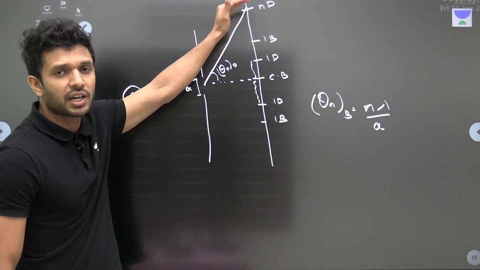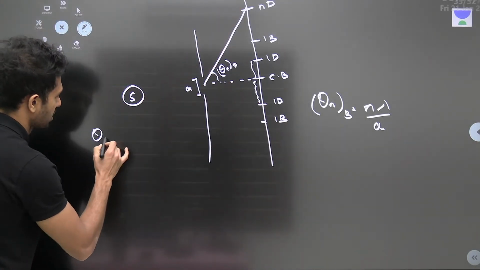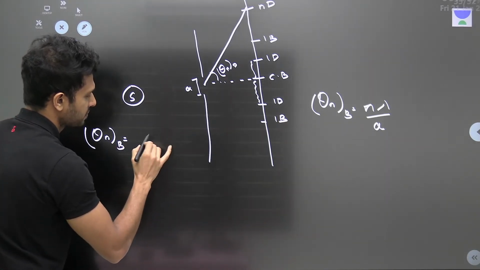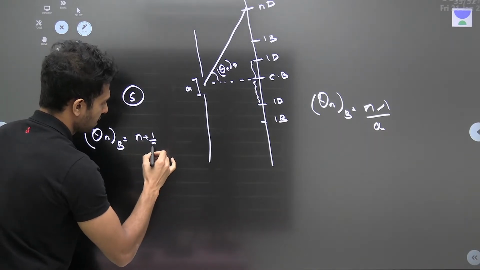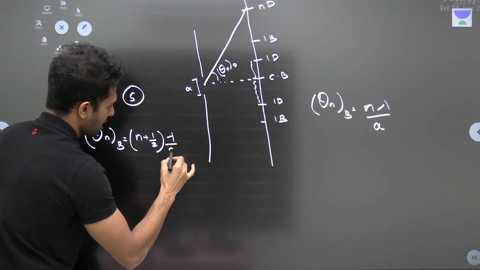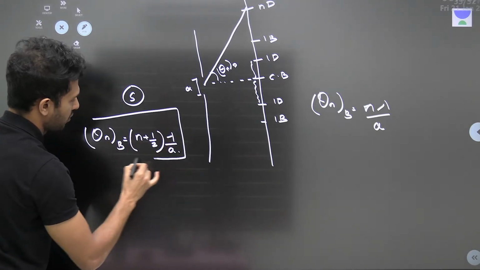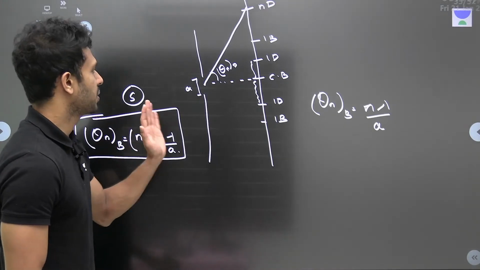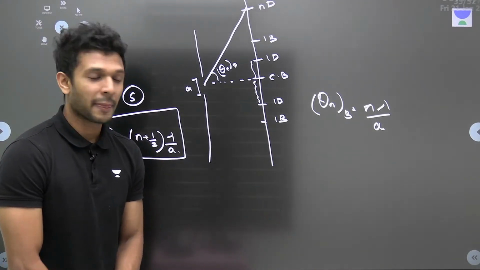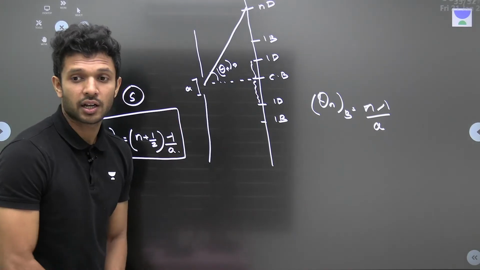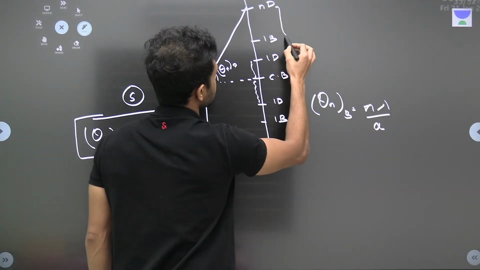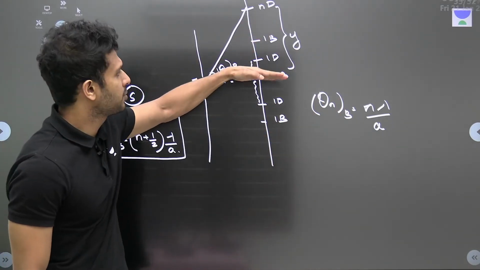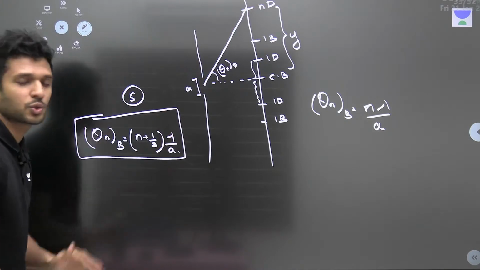Similarly, if you want to find the angle to the nth bright band, the formula is n plus half, times lambda by A. Someone will ask, sir, we don't want the angle, we want the distance. That is, we want the distance from the central bright to the nth dark or to the nth bright.